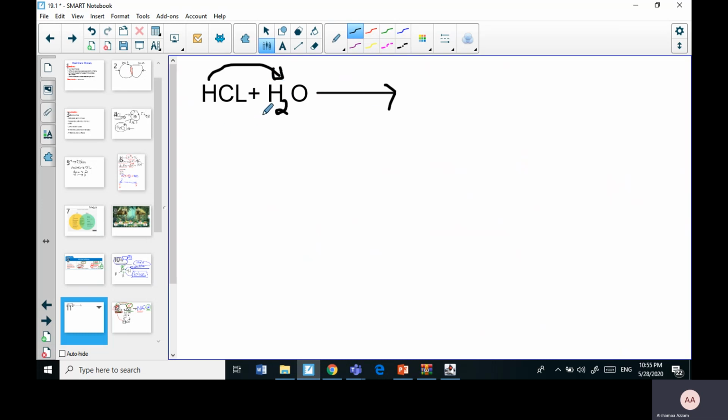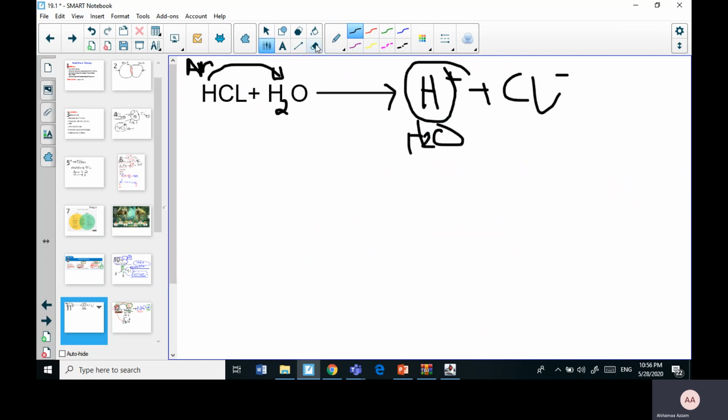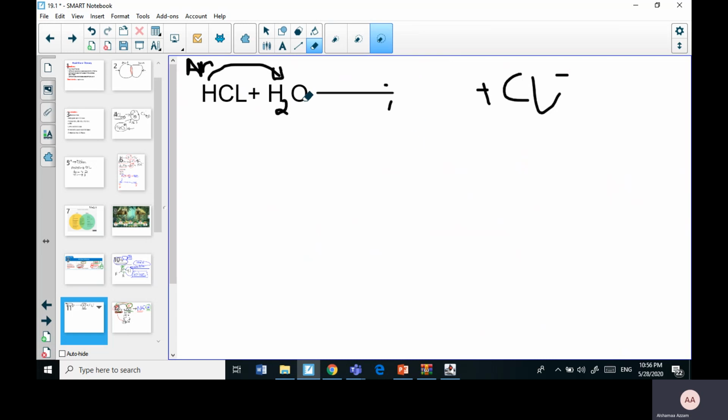Which is the same thing. If you remember in Arrhenius, this is what was happening. HCl was solubilized. So in Arrhenius, in water, HCl is going to be ionized into H plus and Cl minus, and this H plus will go with water in order to give us eventually what? H3O, which is a hydronium ion.